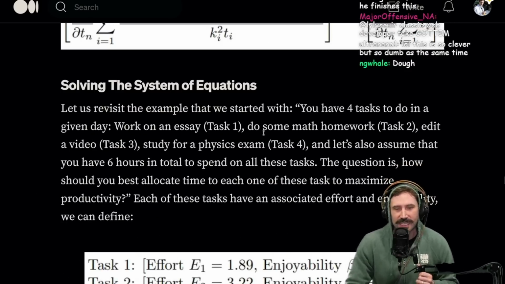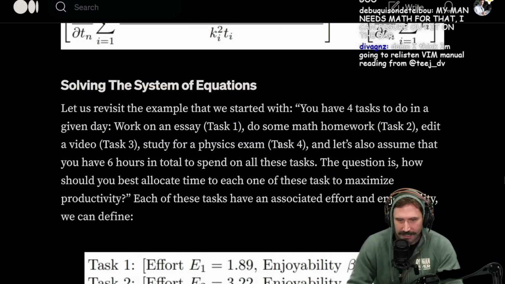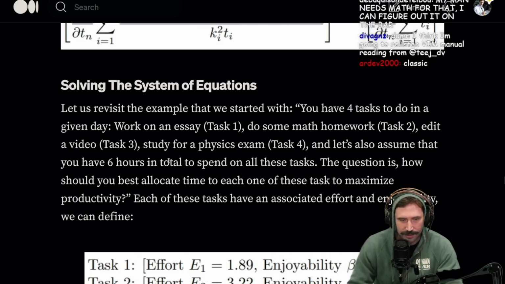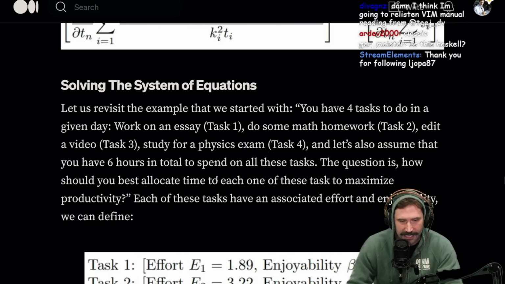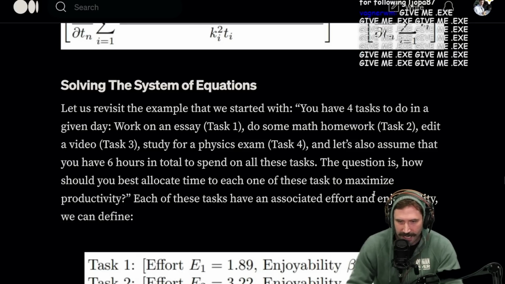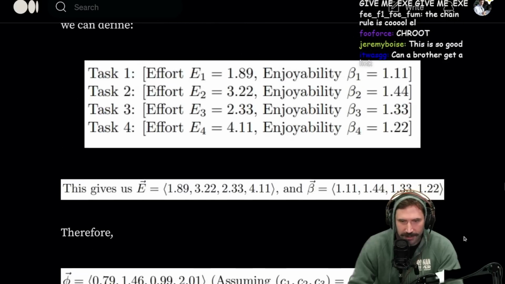Let us revisit the example where we started. You have 4 tasks to do in a given day: work on an essay, task 1, do some math homework, task 2, edit a video, task 3, and study for a physics exam, task 4. Let's assume that you have 6 hours in total to spend on all these tasks. The question is, how should you best allocate time to each of these tasks to maximize productivity? Each of these tasks has an associated effort and enjoyability we can define right here.